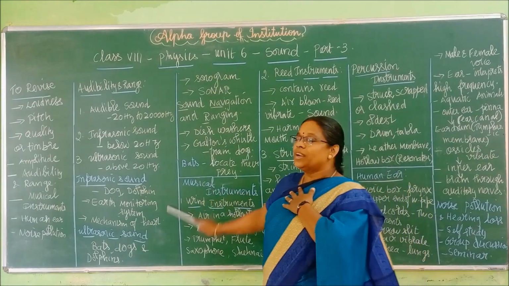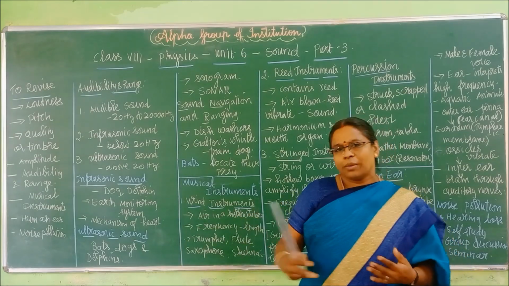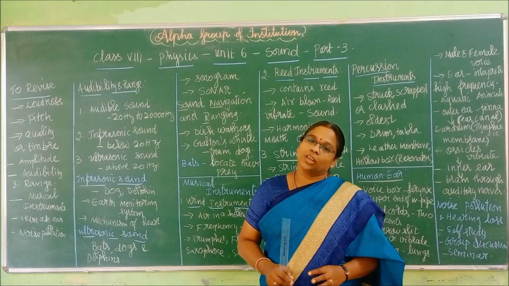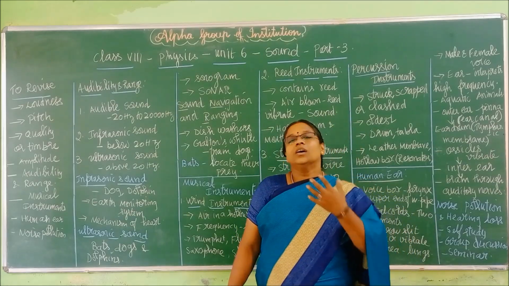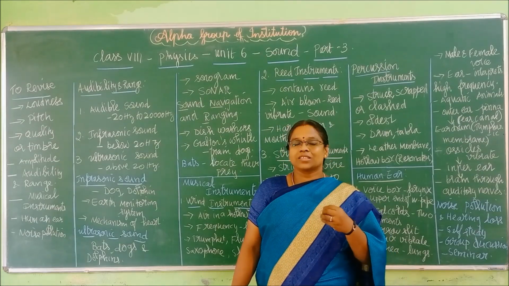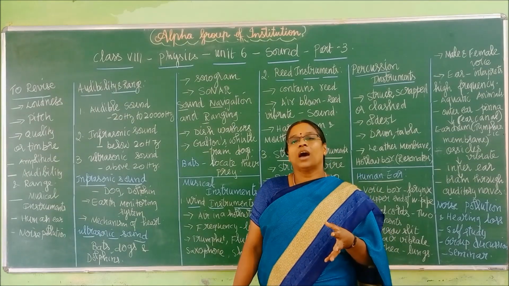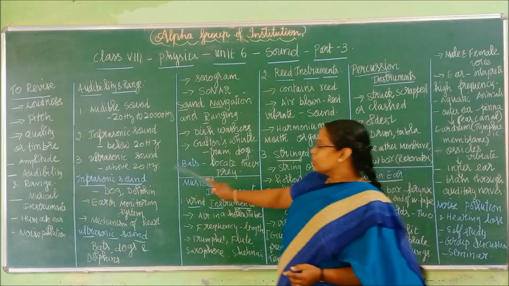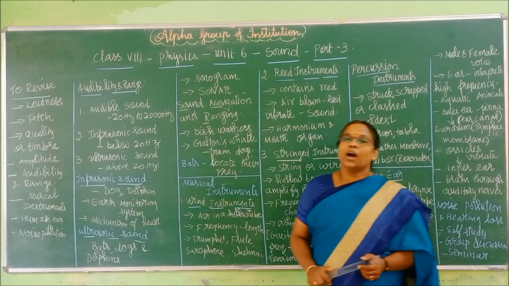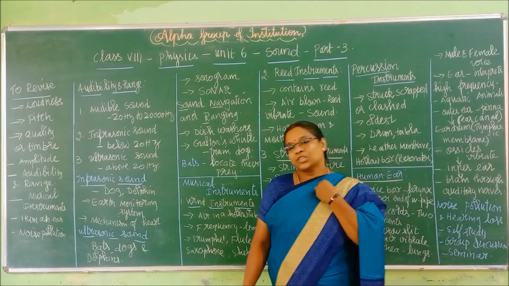Earth monitoring is used to check the water flow below the earth, the groundwater level; infrasound is used for that. Then in the medical field, to check how the heart is working properly, they send an infrasound, and based on the reflection, the proper working of the heart is learned. So what are the uses of infrasonic sounds? They are used in earth monitoring systems and to learn about the mechanism of heart working. Not hard working, heart working.